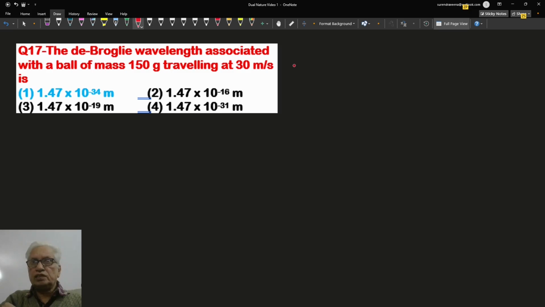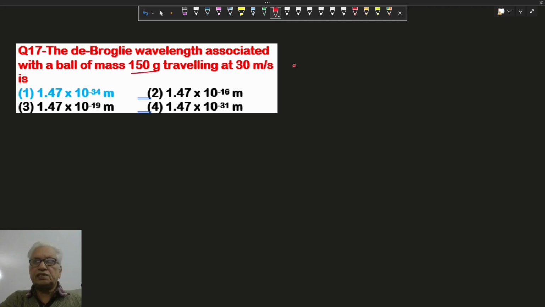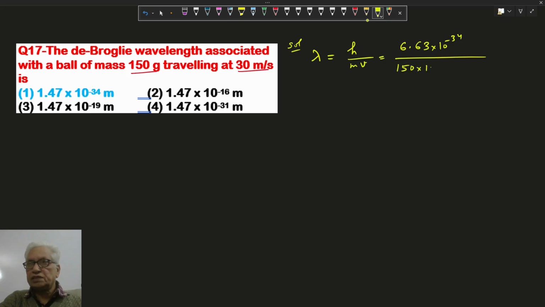The de-Broglie wavelength associated with a ball of mass 150 gram at a speed of 30 meter per second. We know the de-Broglie wavelength is given by h upon mv. Putting the values here: 6.63 into 10 power minus 34, the Planck constant, mass 150 gram converted into kg, and speed 30.